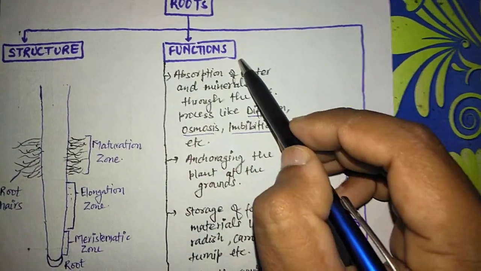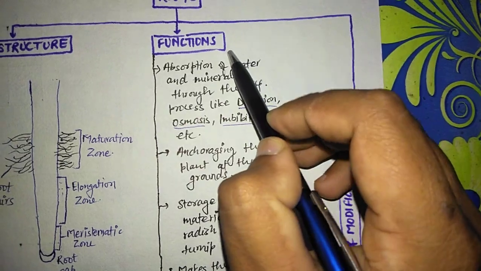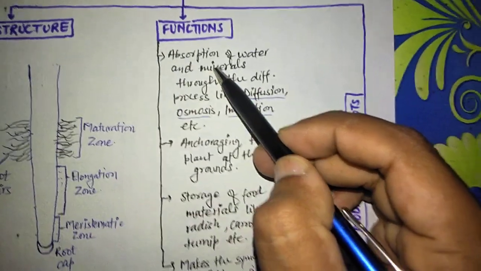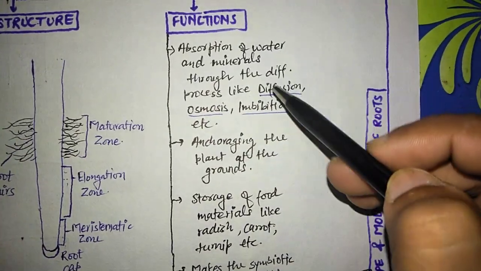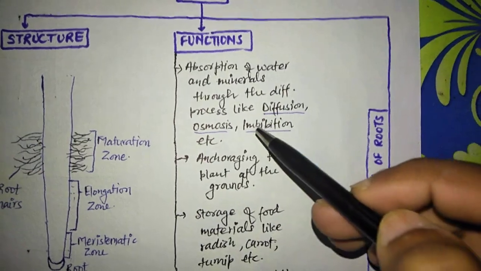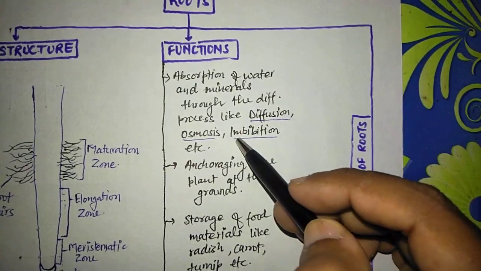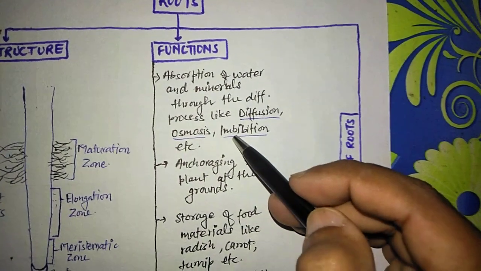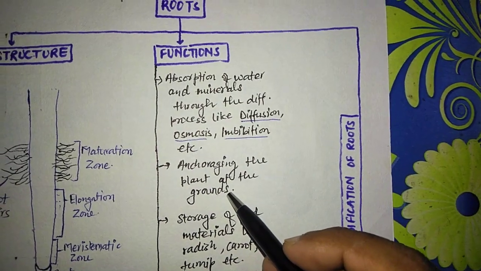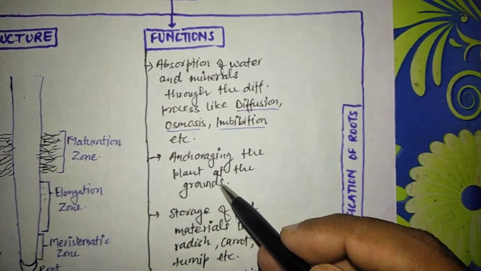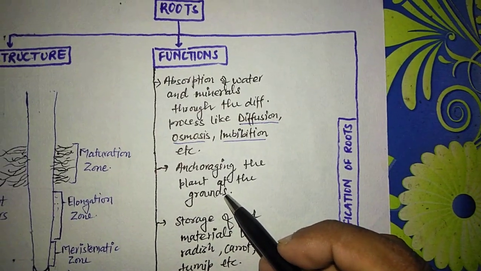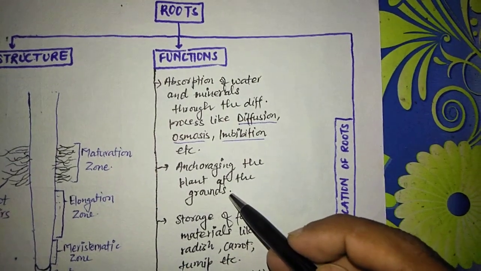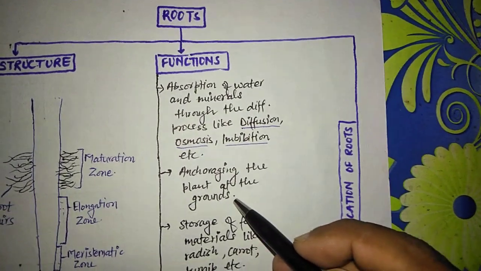Next we will discuss the functions of the root. What are the main functions of the root? The main function of the root is to absorb water and minerals by means of several phenomena like diffusion, osmosis, imbibition, or active transport or passive transport. There are several kinds of phenomena by which roots absorb water from the ground. Next one is anchoring the plant in the ground, which means these underground structures mainly support the plant on the ground, helping the plant to stabilize properly.